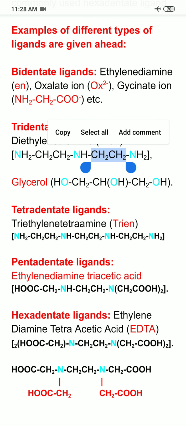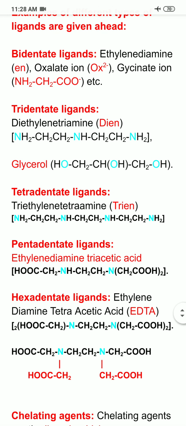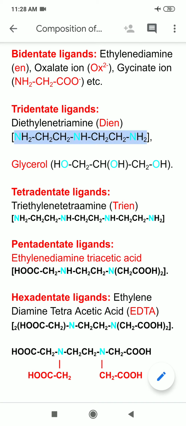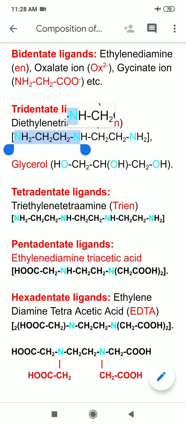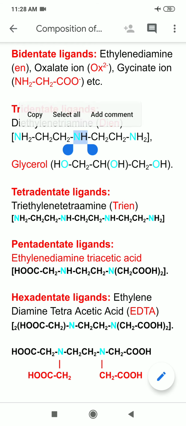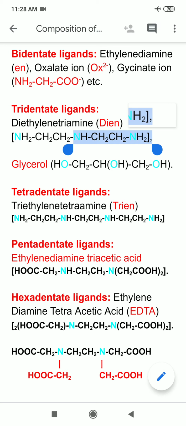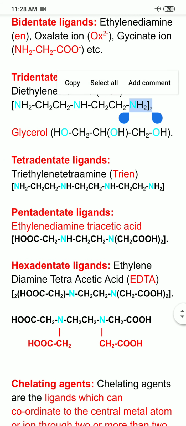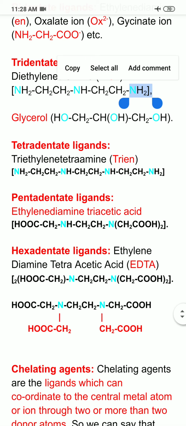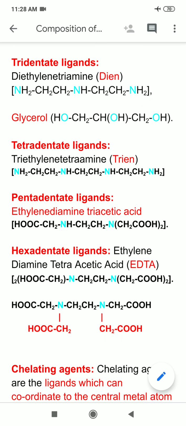Now you can see I am having 3 nitrogens or 3 amines. One is this primary amine and another one is secondary amine in between the 2 methylene groups, and third one is another primary amino group at other end. So we are having 2 ethylene units and 3 amino groups. So that's why its name becomes diethylene triamine, and it is known as DIEN. And another example of triadentate ligand is glycerol.